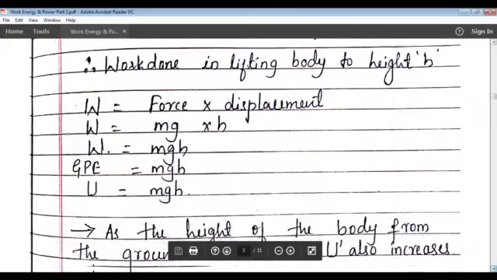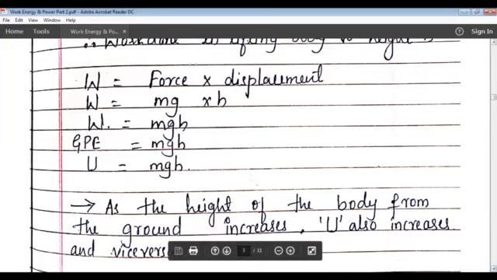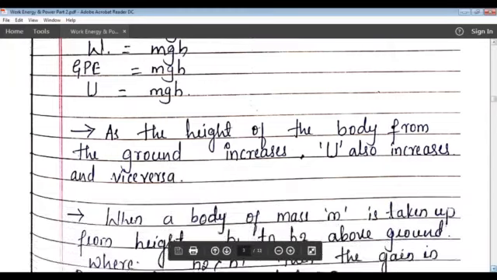So the gravitational potential energy will be equal to mgh. As the height of the body from the ground increases, gravitational potential energy also increases. As the height of the body from the ground decreases, the gravitational potential energy also decreases.